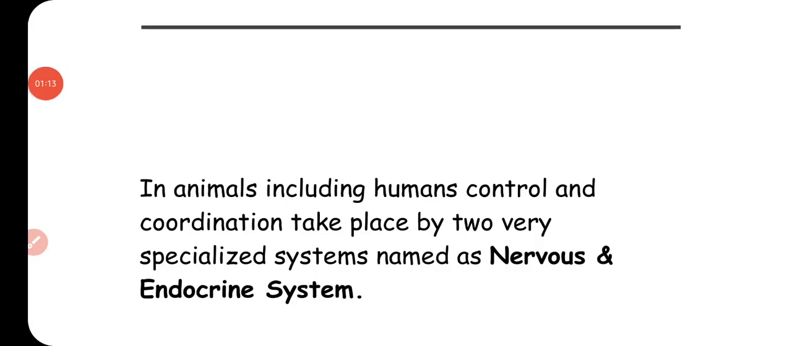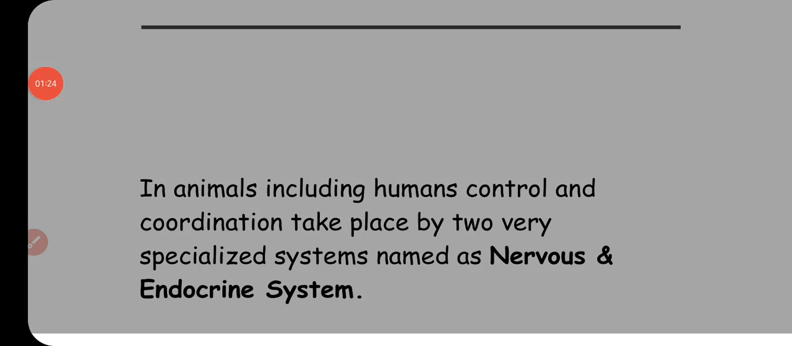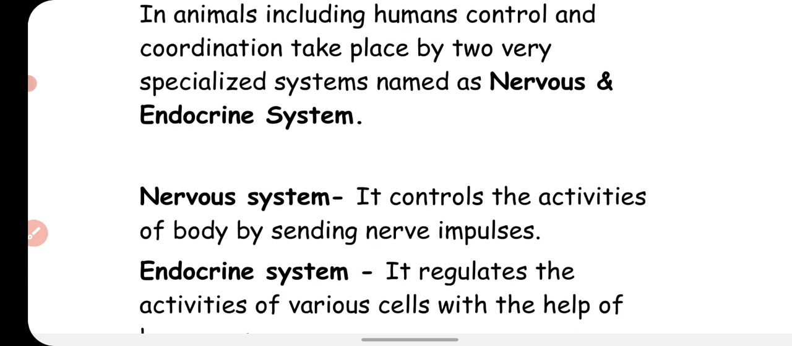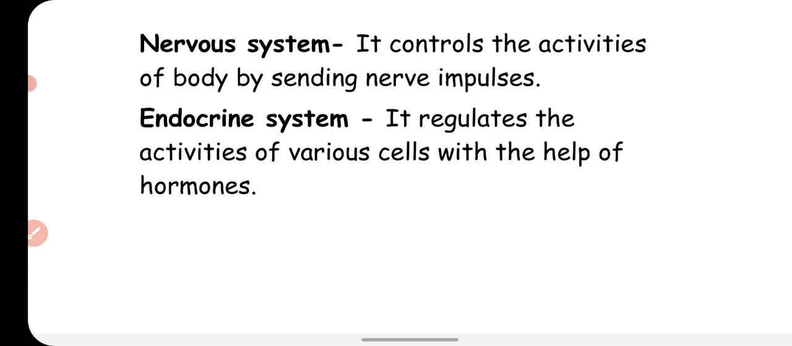In animals, including humans, control and coordination takes place by two very specialized systems named the nervous and endocrine system. So there are two very important systems present in the animal's body that control and coordinate all the activities of our body. The nervous system controls the activities of the body by sending nerve impulses.